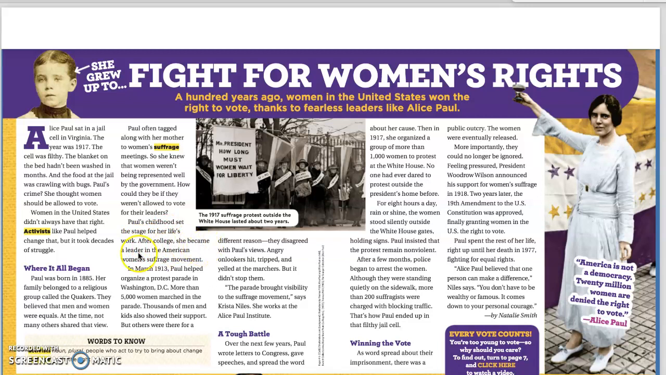After college, she became a leader in the American women's suffrage movement. In March of 1913, Paul helped organize a protest parade in Washington, D.C. More than 5,000 women marched in the parade. Thousands of men and kids also showed their support, but others were there for a different reason. They disagreed with Paul's views. Angry onlookers hit, tripped, and yelled at the marchers. But it didn't stop them. "The parade brought visibility to the suffrage movement," says Krista Niles. She worked at the Alice Paul Institute.